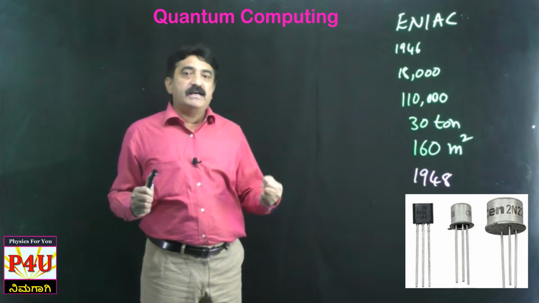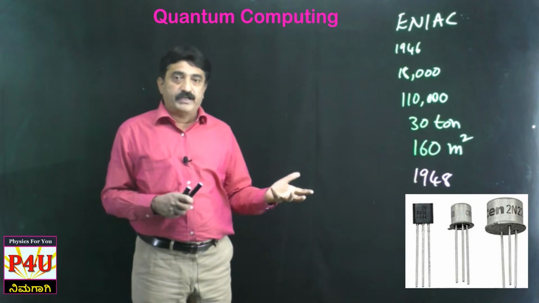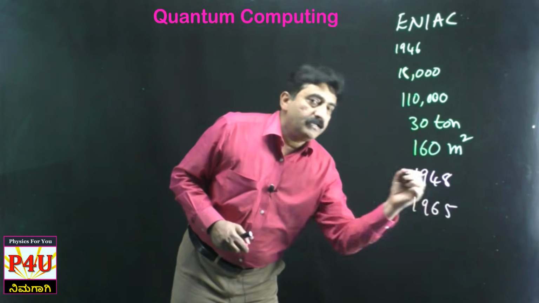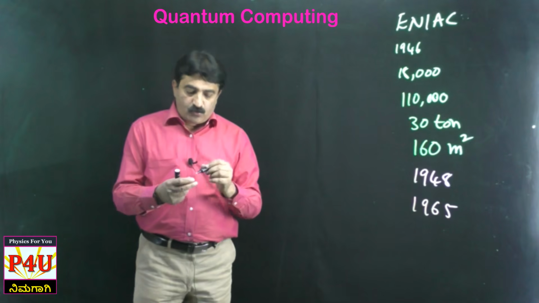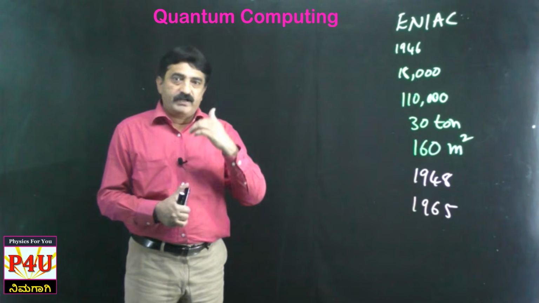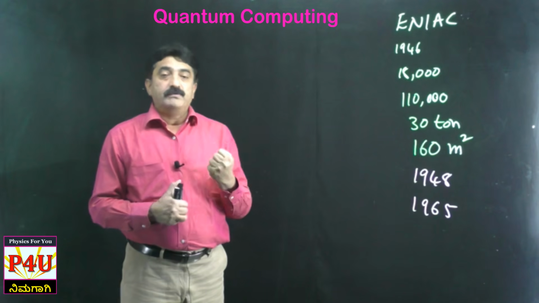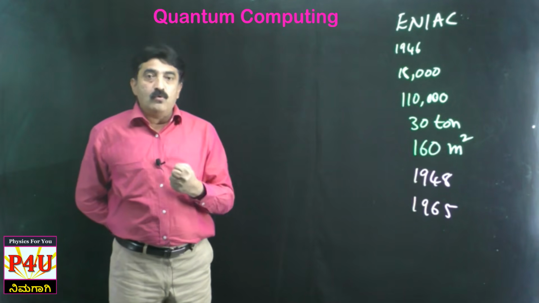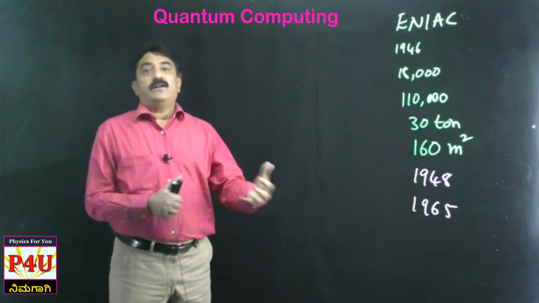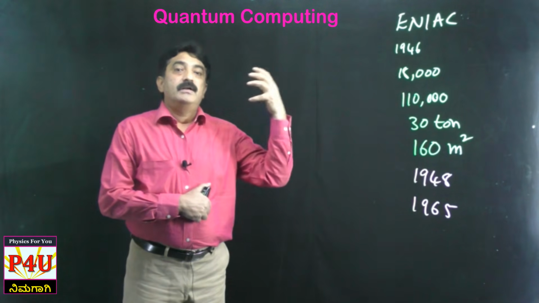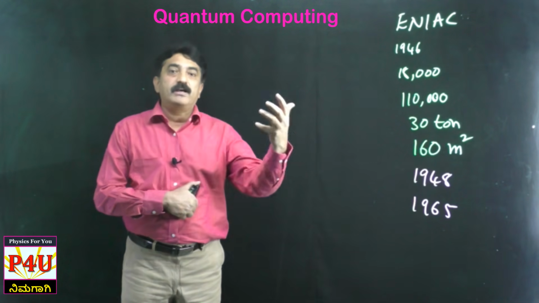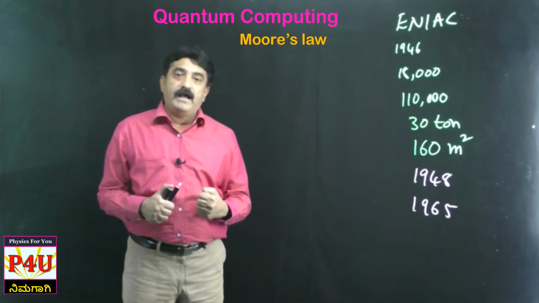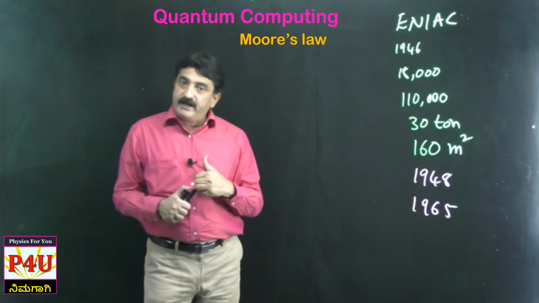Every year there was a revolution, and thereby in 1965 one person by name G. Moore, a co-founder of the Intel company, saw the growth rate of computer development, and he came to a conclusion. You know what Intel is? Intel microprocessors, a famous company. He made a statement which we now call Moore's law. What statement did he make?